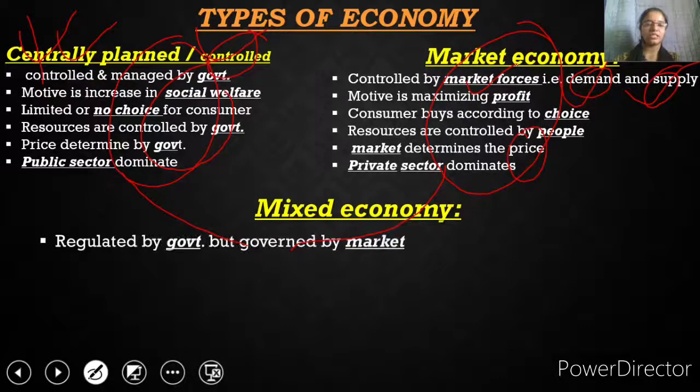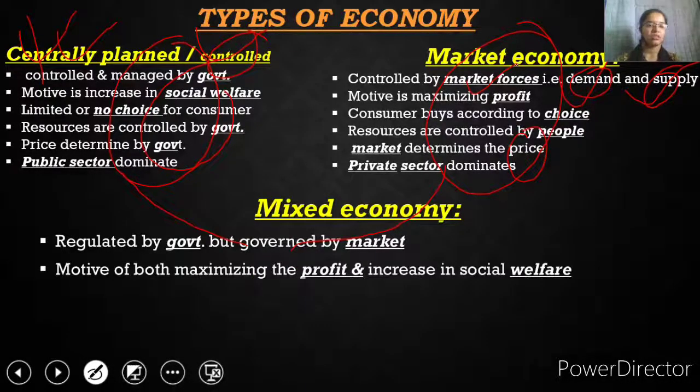Okay, so the next is the mixed economy. A mixed economy is regulated by the government. The terms, the conditions and the regulations are given by the government, but the market is free. The private sectors are free to have their own demand and supply chain. The main motive behind this mixed economy is profit as well as welfare. The PSUs are working for the welfare of the people, and the private entrepreneurs are working to maximize the profit that ultimately increases the GDP of the nation and increases the global participation of the country.